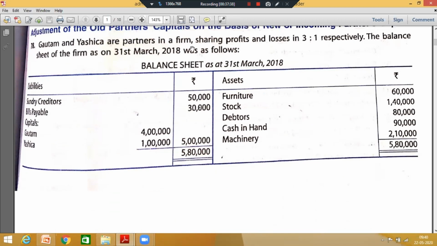Gautam and Yashika are partners. Fine. Go through question number 78. Gautam and Yashika are partners sharing profits in the ratio of 3:1. The balance sheet of the firm is given. You can see there is no item to be distributed in the old balance sheet.